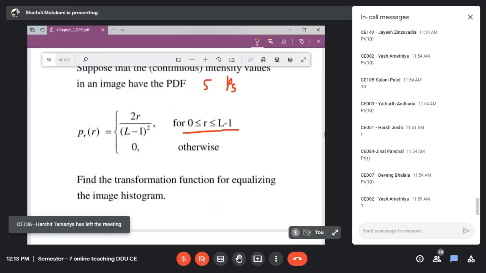Are you following the concept? Should I repeat anything here? First of all, let me know, are you clear with the concept? Yes or no? Are you clear with whatever we have discussed till now?